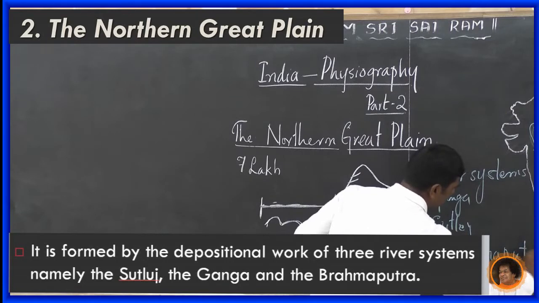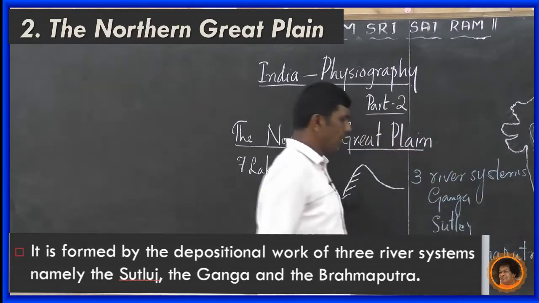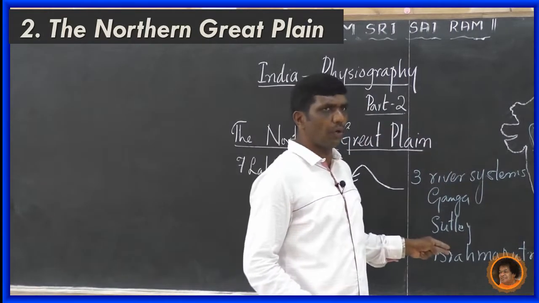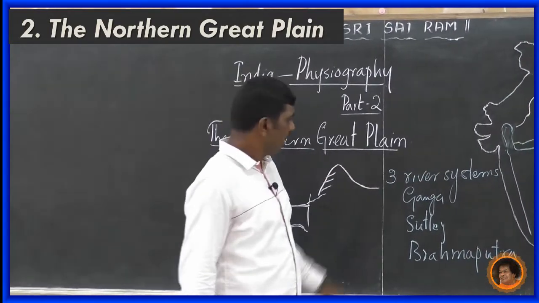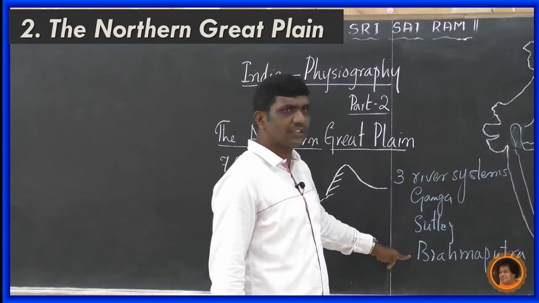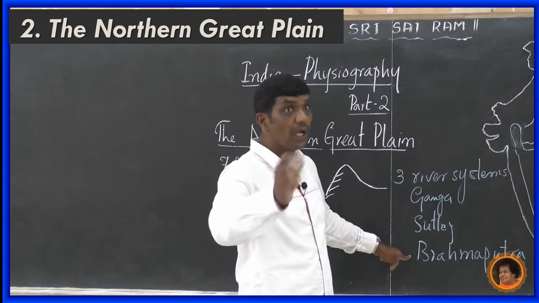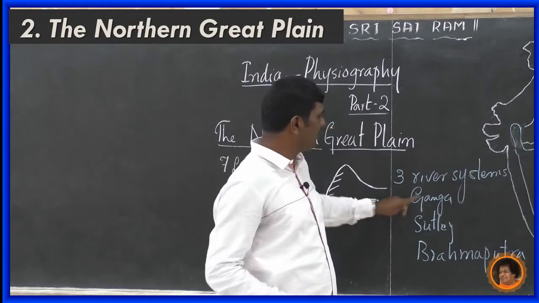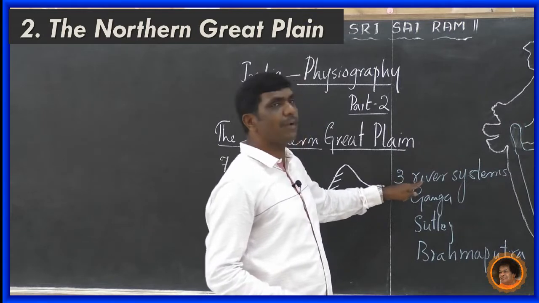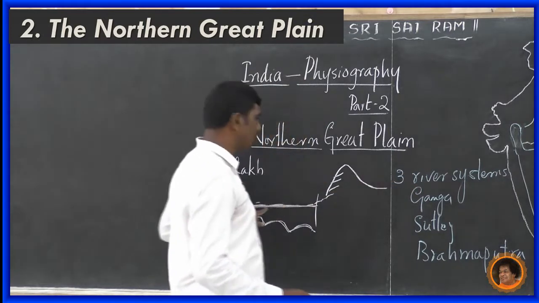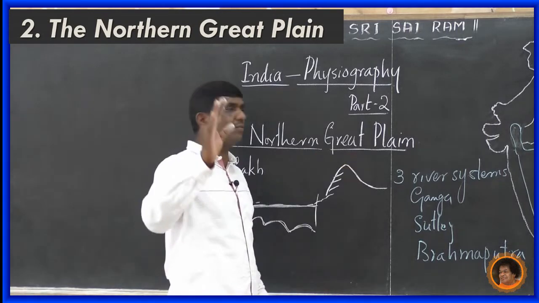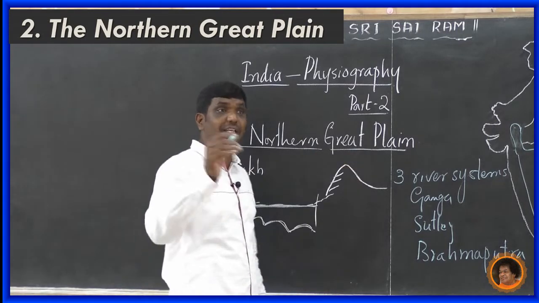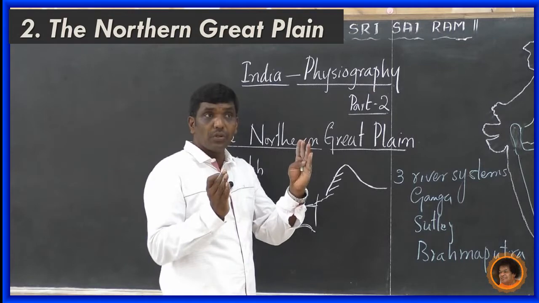These three river systems, not three rivers, played a very prominent role in the creation of the Northern Great Plain. It is the largest alluvial soil tract in the world, extending east to west.